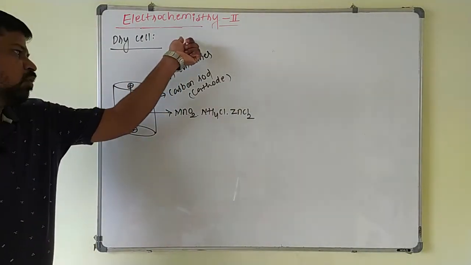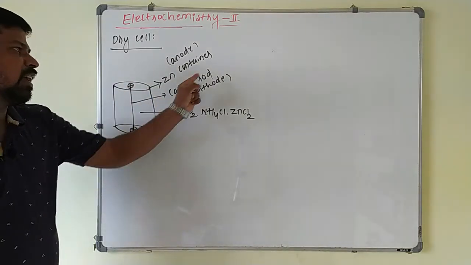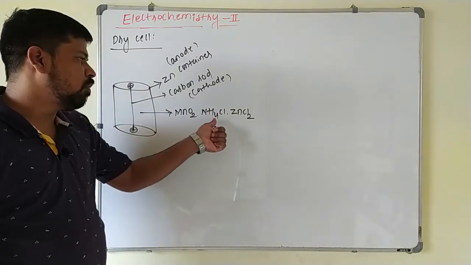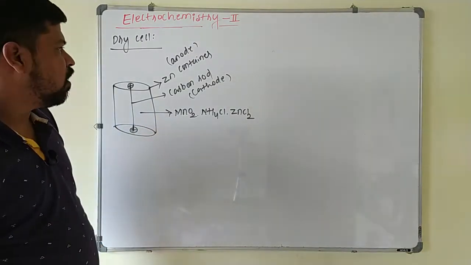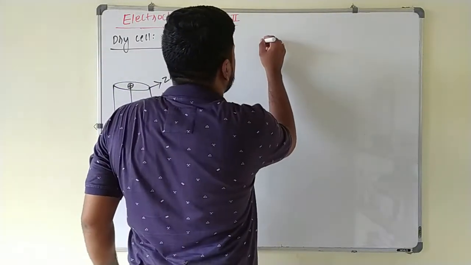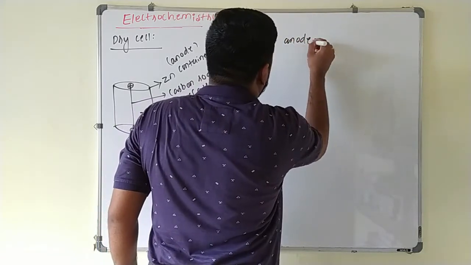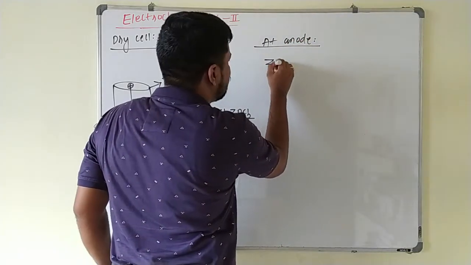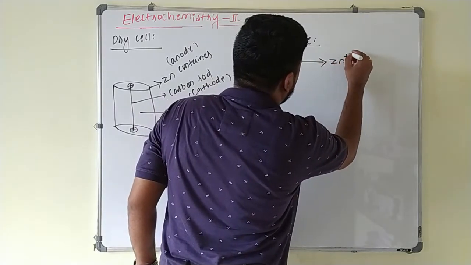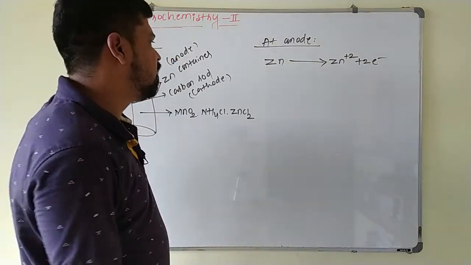So this is the arrangement of dry cell here. Zinc container is acting as anode, and the carbon rod that is placed at the center is acting as a cathode here, and the space between these two is filled with MnO2, ammonium chloride and zinc chloride. Now at the anode what happens? Oxidation takes place here at anode. Zinc undergoes oxidation, it loses 2 electrons and it will convert into Zn2+, so that 2 electrons are released here.